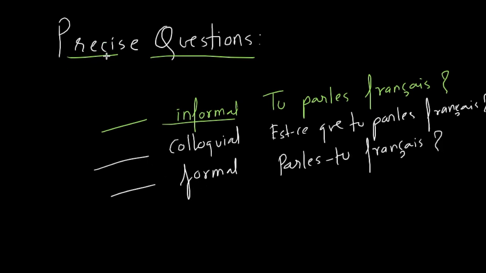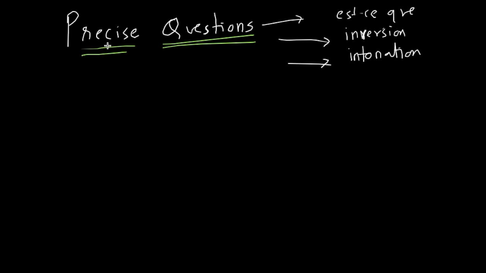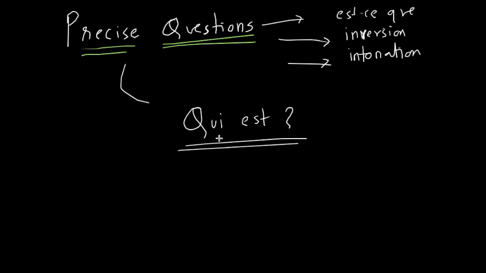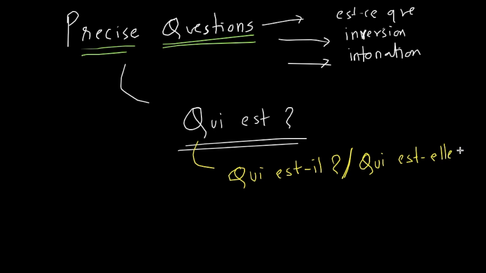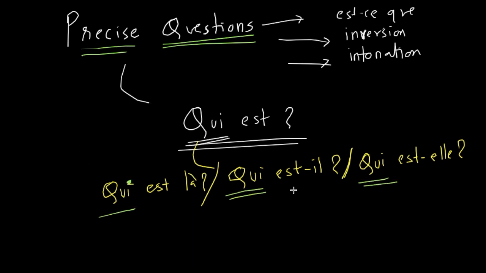Now we have learned these interrogative sentences. What we're going to learn now is precise questions. A precise question is something that you can answer in a precise manner. For example, who is it? Qui est? You will see this a lot in Duolingo stories, like some sound happens and then qui est? Who is it? Qui est-elle? And there's one more variant. Qui est là?